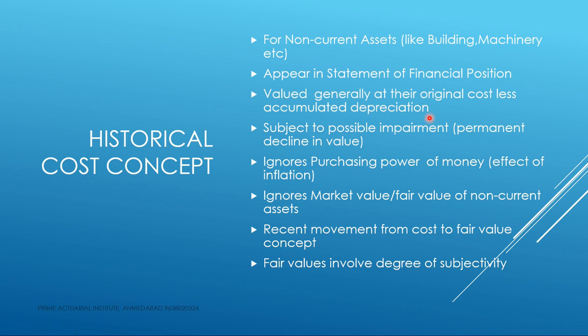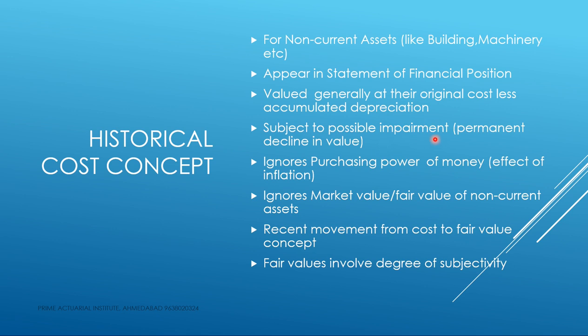So if you purchase the asset at 10 lakhs of rupees 3 years back and charge straight line method depreciation of 1 lakh per year, then at the end of the third year, the balance sheet will reflect the value of this asset at 7 lakhs. That is 10 lakhs the original cost less 3 lakhs the depreciation, charged at the rate of rupee 1 lakh per annum, so 3 lakhs in 3 years.